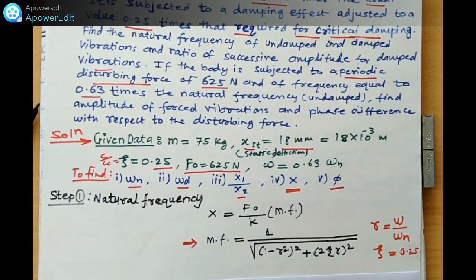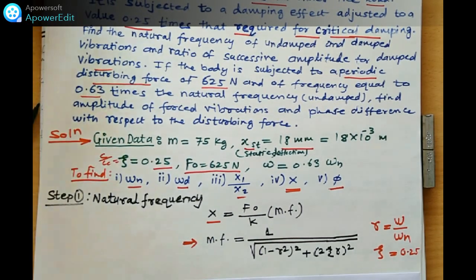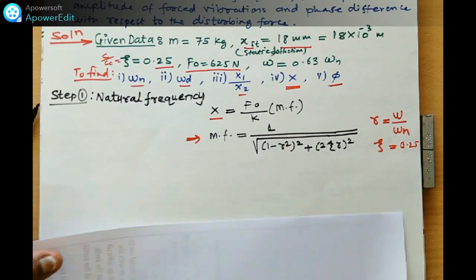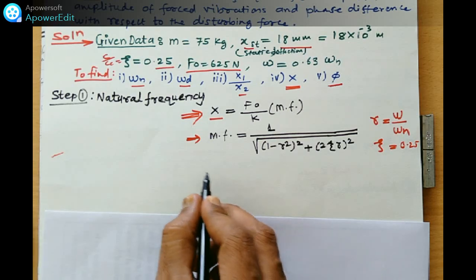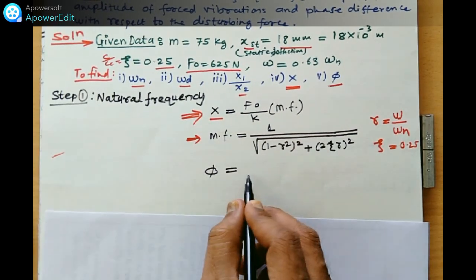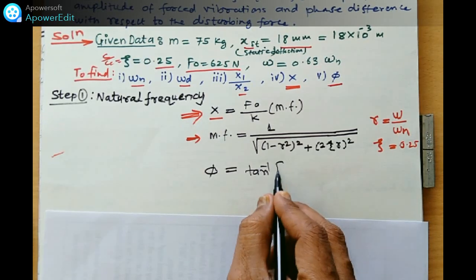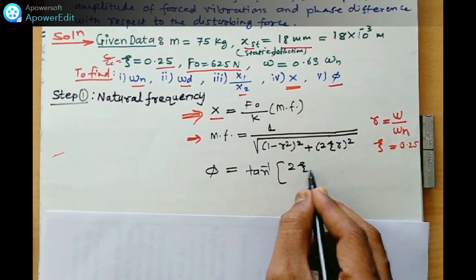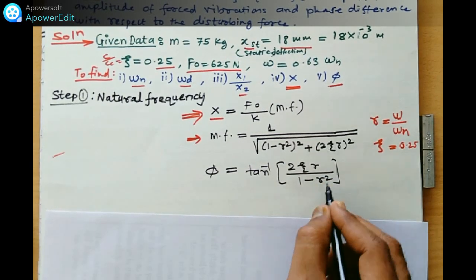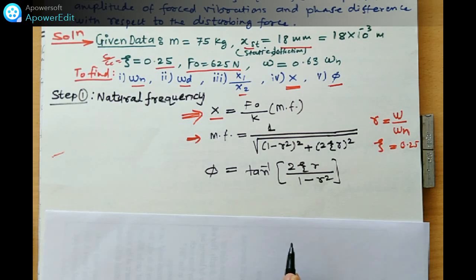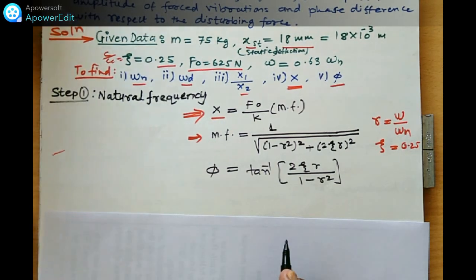Okay friend, putting the value of MF and this K, we get the value of X. First thing is to find X, and after that we have to find the phi. To find the value of phi, we can use this equation: tan phi is twice zeta r upon 1 minus r squared. What is r here? Omega by omega n.